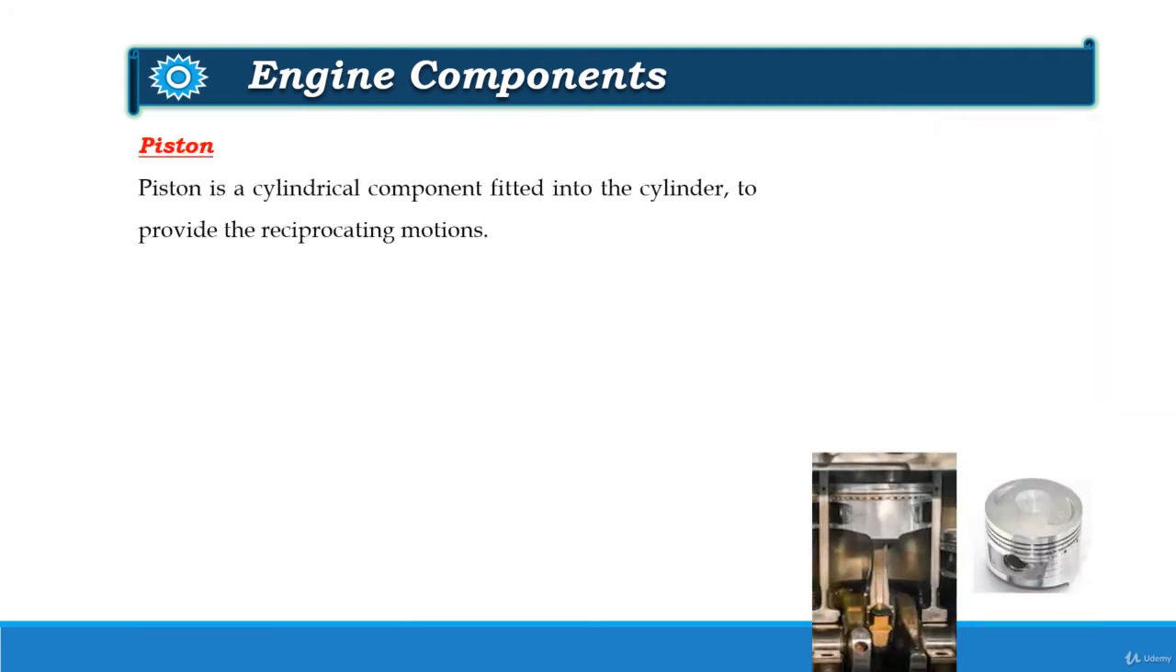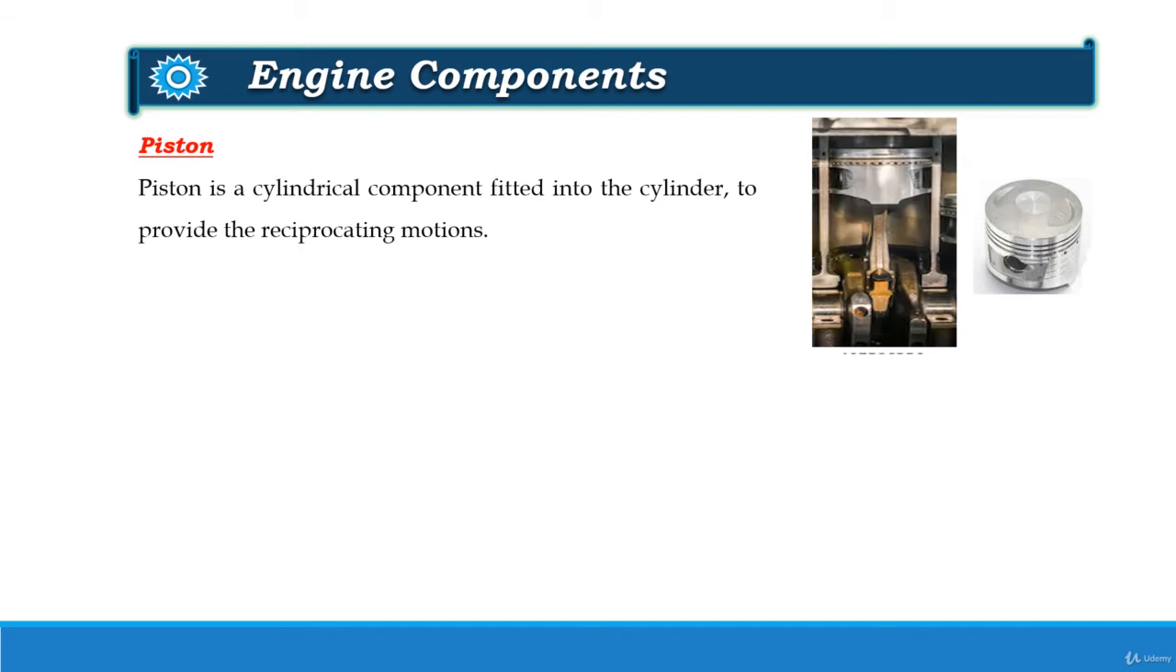Next is the piston, which is a cylindrical component fitted into the cylinder to provide the reciprocating motion. These pistons transmit the force of explosion to the crankshaft via connecting rod. Piston also provides the slots for the piston rings. Pistons are made of aluminum alloys for light duty vehicles and stainless steel for heavy duty vehicles. You can see here 3 slots are provided for piston rings.